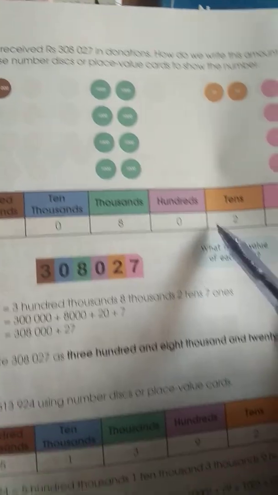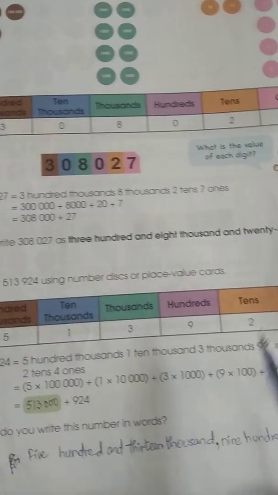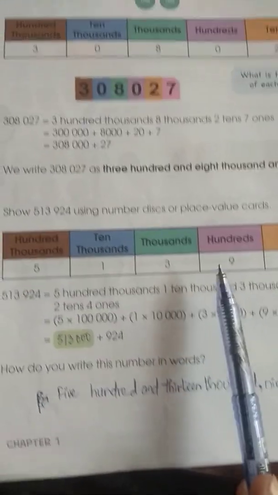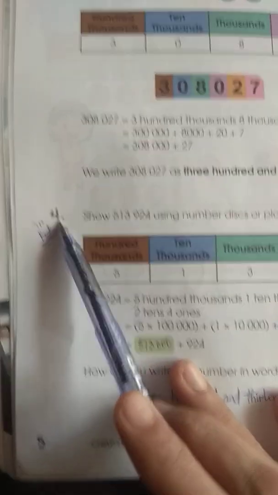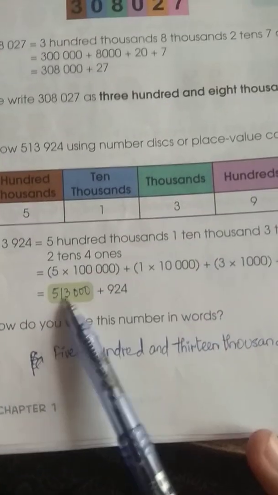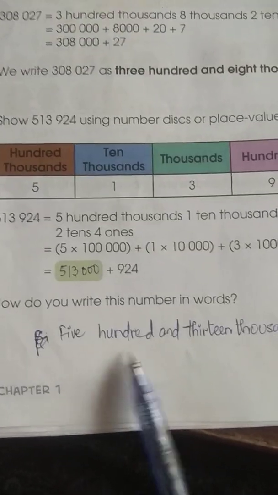Again, you have the next page, page number 5. They give another example showing you how to write it in the form of words. Just go through this page and come to exercise 4, in which some things are missing which you have to do by yourself.